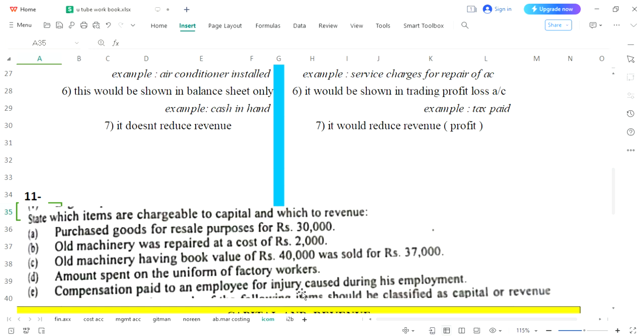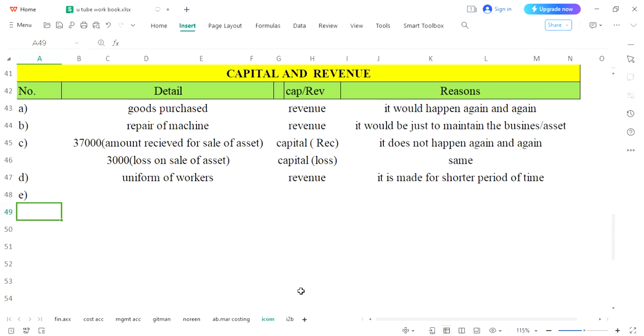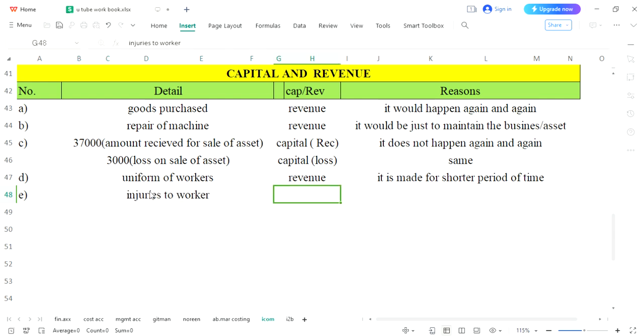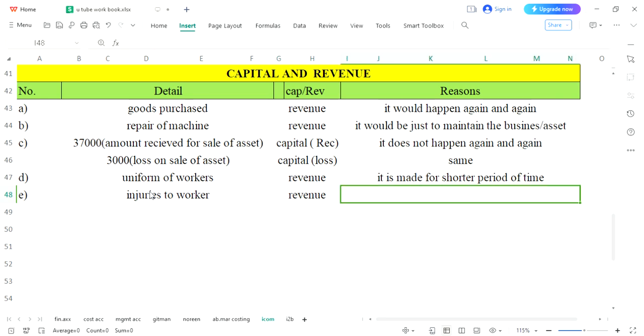After a week, a month, or a few months, another worker can be injured. So it's usual practice, and due to its nature of usual practice, we will call it revenue. Injuries to workers would be considered revenue because they would happen again and again.